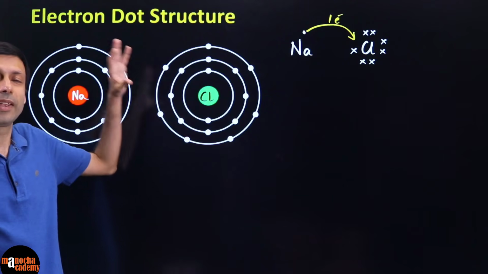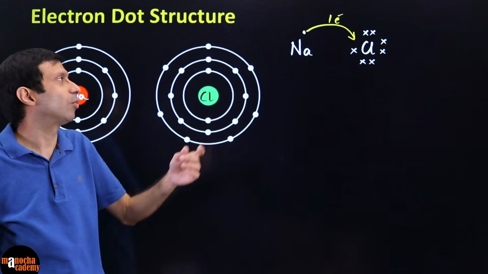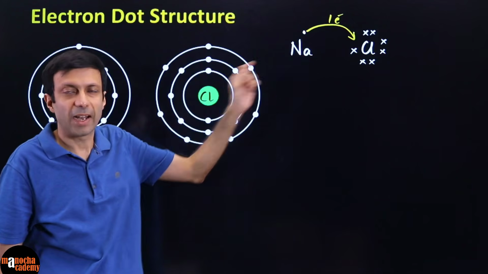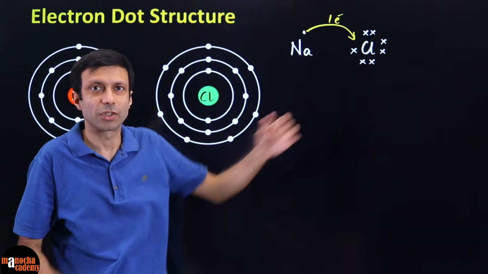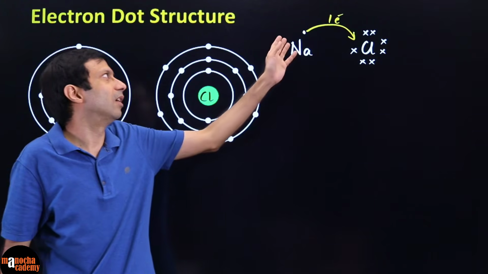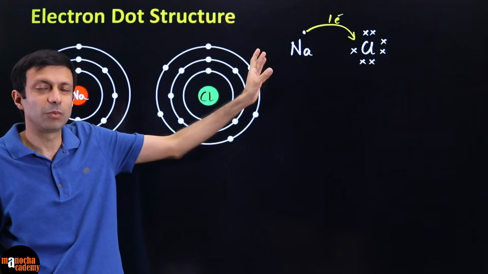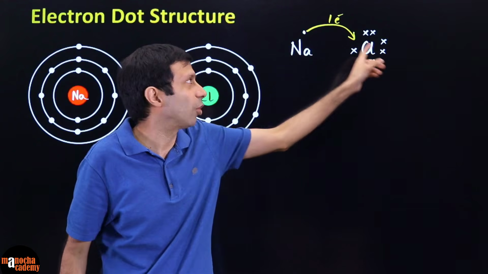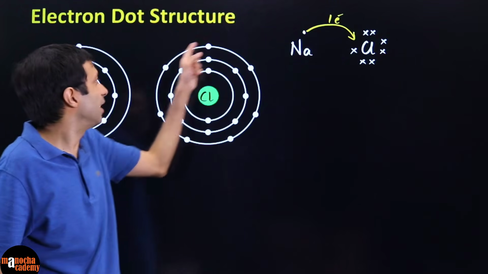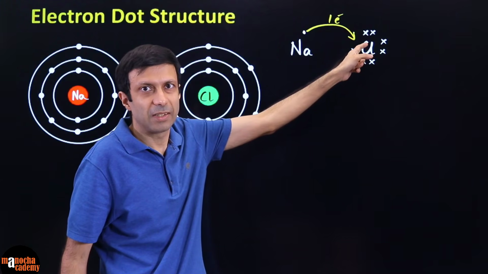So we are just drawing the electrons of the valence shell. And usually in electron dot structure, we draw the electrons on one atom with dots, the other one with crosses, so that we can differentiate between the electrons. You can use dots on both if you want, or if in your school they're doing that, but usually one atom you show dot, the other one with crosses, but both are representing electrons. Here there's 1 electron, and here in the outermost shell there are 7 electrons. Can you see I've represented the 7?